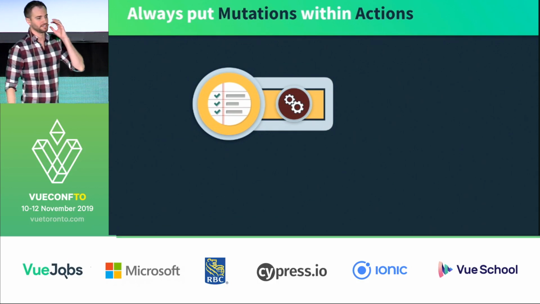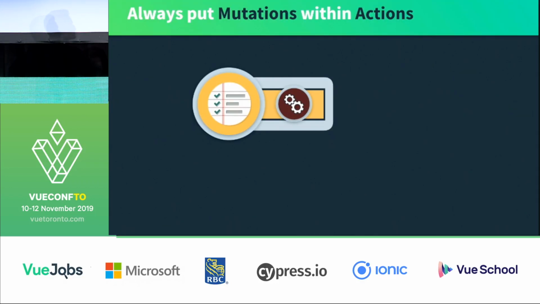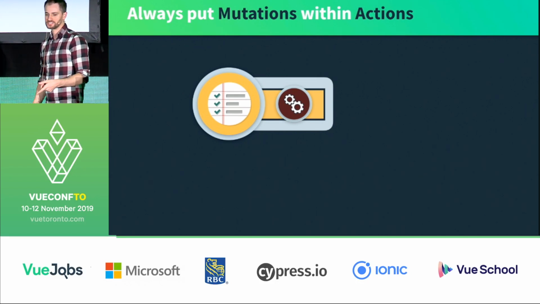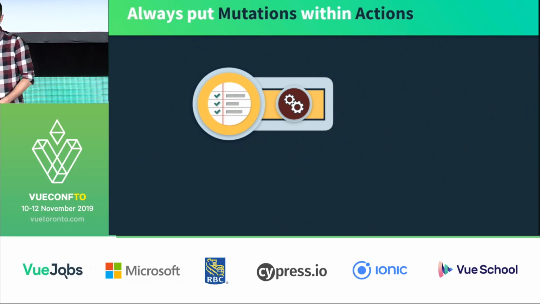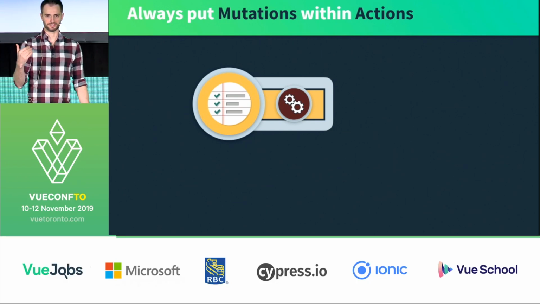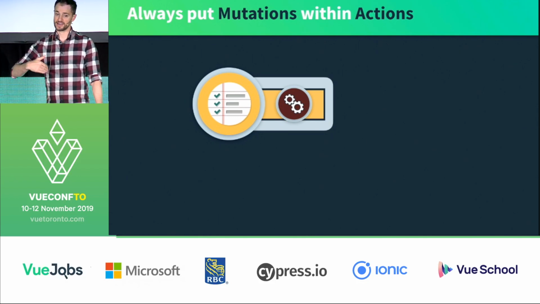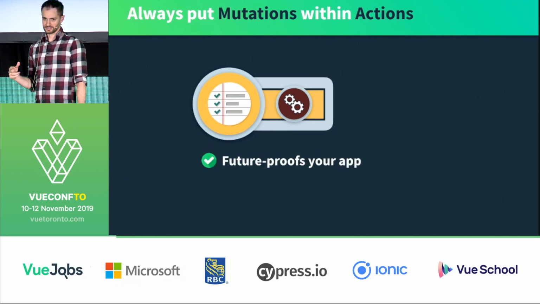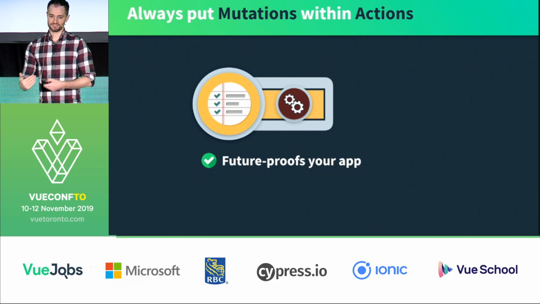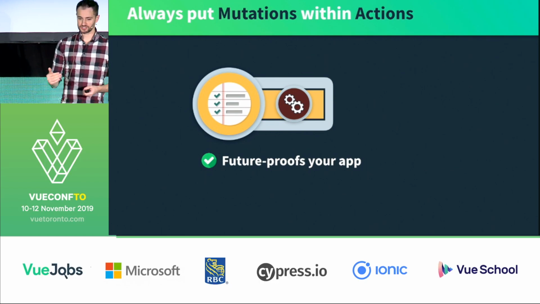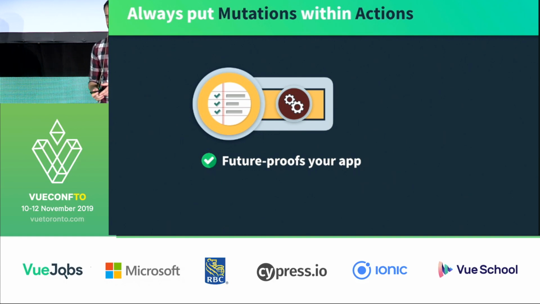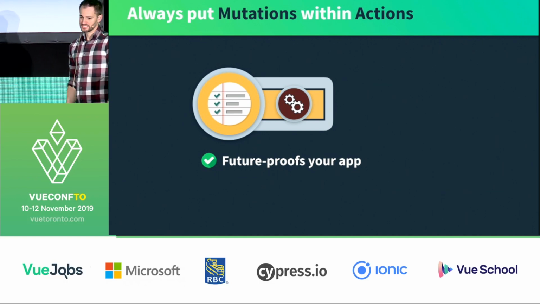Okay, so he recommends, and I agree, that we ought to always put mutations within actions. So even if you only have a single mutation, wrapping it within the action allows you essentially to future-proof your app, because even though you might not need that business logic around it right now, as your app scales, if you do end up needing it, it's going to be a lot less refactoring if you already have it wrapped within that action. So it increases scalability.